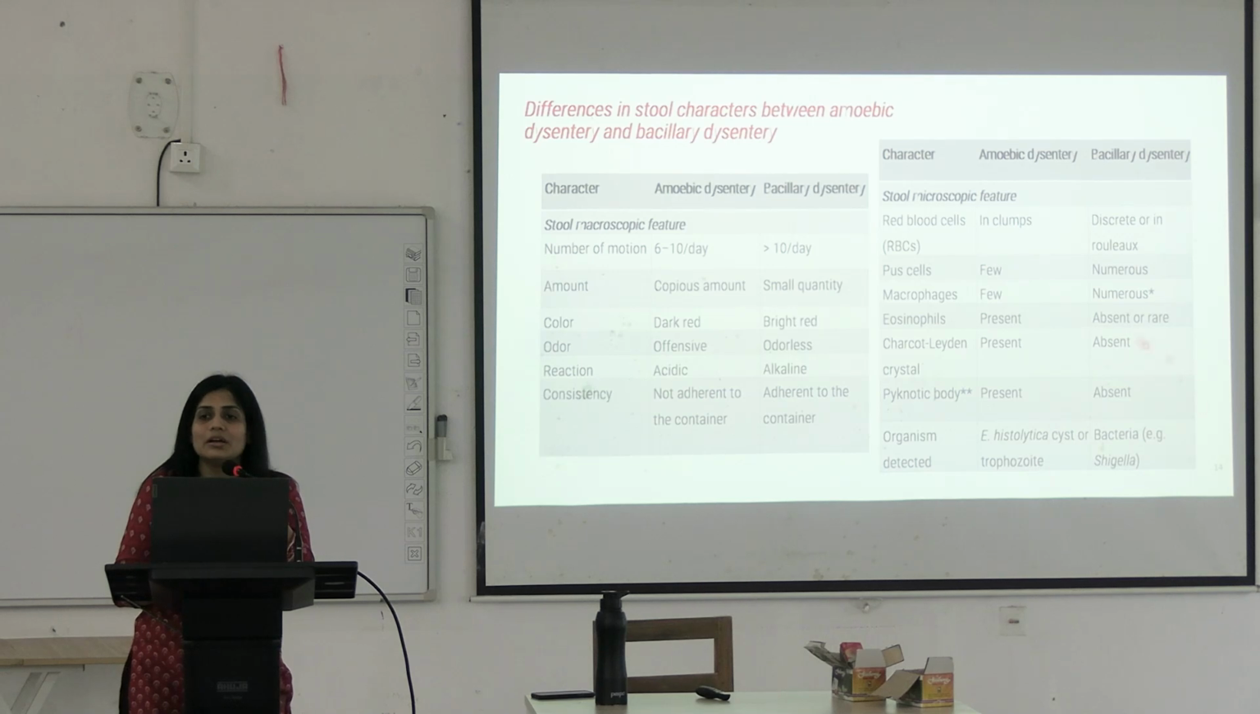How will you detect Shigella? Is it motile or non-motile? Non-motile. Is it gram-positive or gram-negative? Gram-negative. Also, you will use some selective media, bacterial selective media.